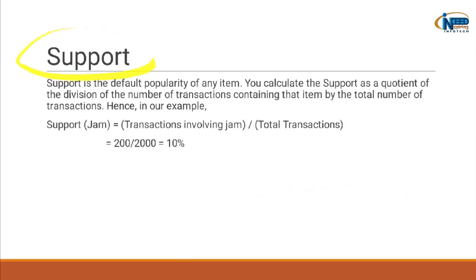Now, starting with the definition of what support actually means in the Apriori algorithm. It is the default popularity of any item. Here, it is the jam. You calculate the support as the quotient of the number of transactions containing that item divided by the total number of transactions.